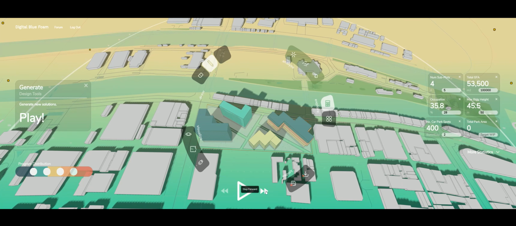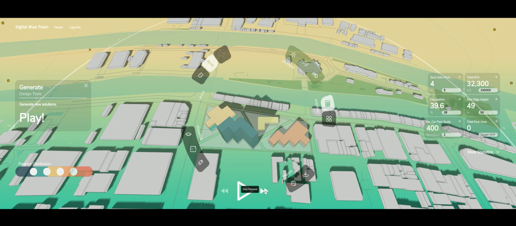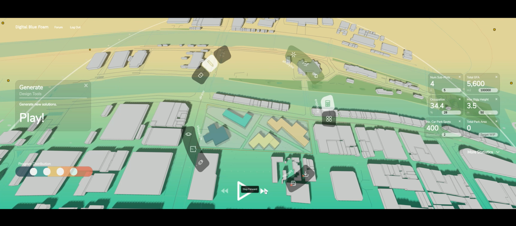But with the step forward button, it generates one design at a time. So we can click it once and it will generate one design.